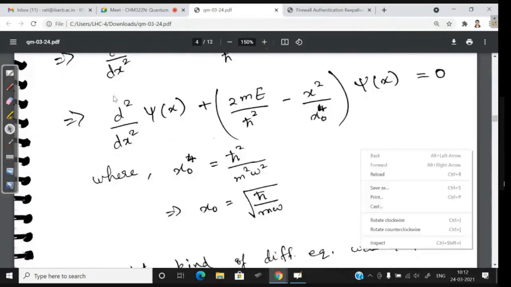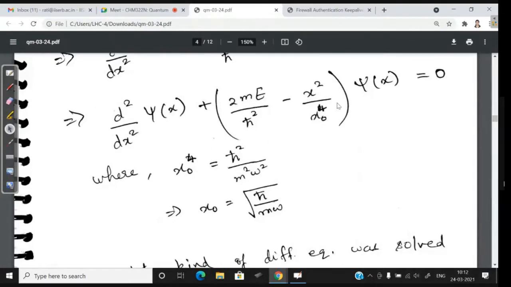If this x square term was not there, then you know how to solve this differential equation. It would just be a second order differential equation with some constant. But now that you have this x square term, which depends on x, and the wave function also depends on x, this is not very easy to solve. This belongs to a certain special class of differential equations, and there is a standard solution for it, so we are going to look at it.